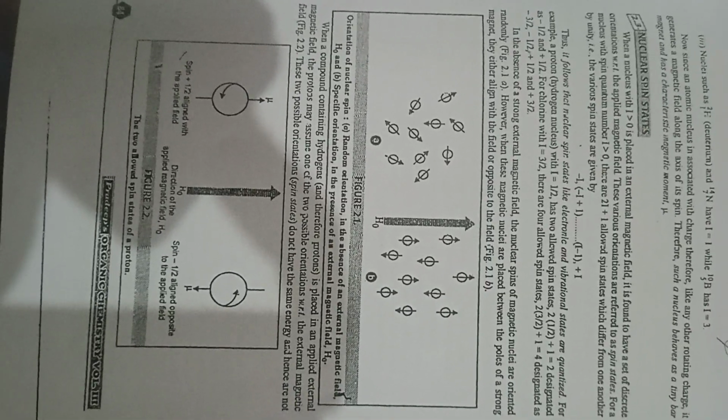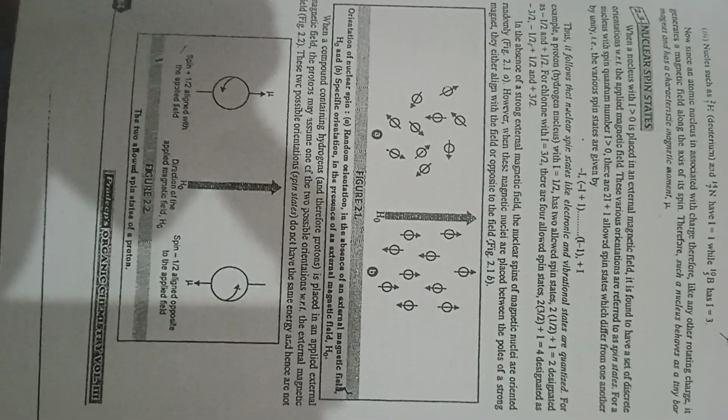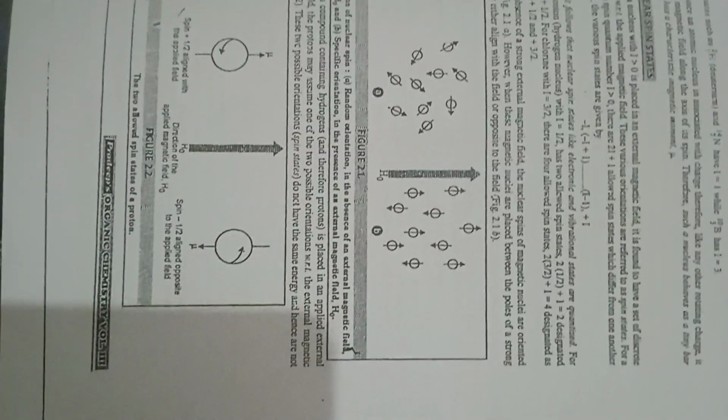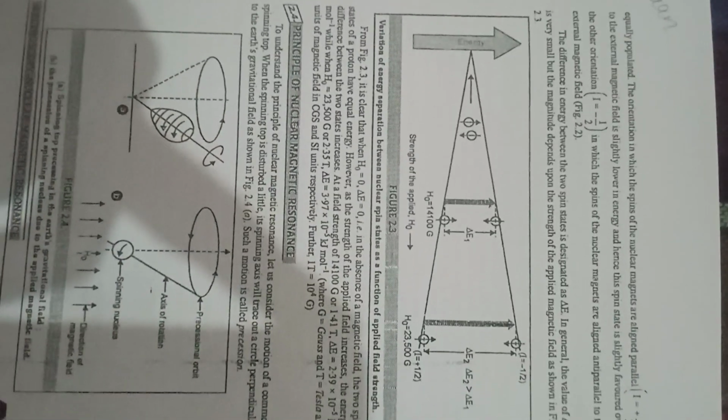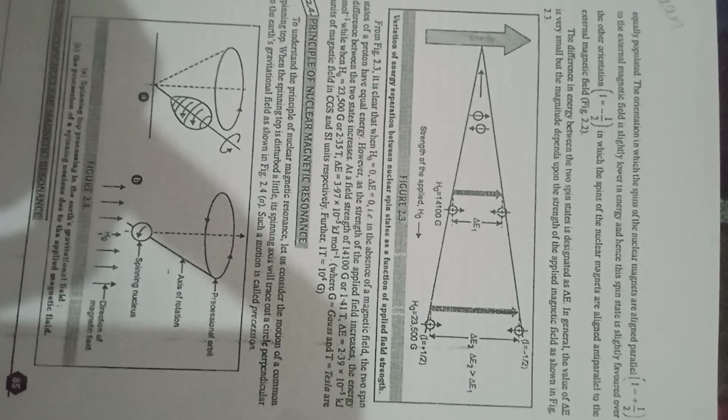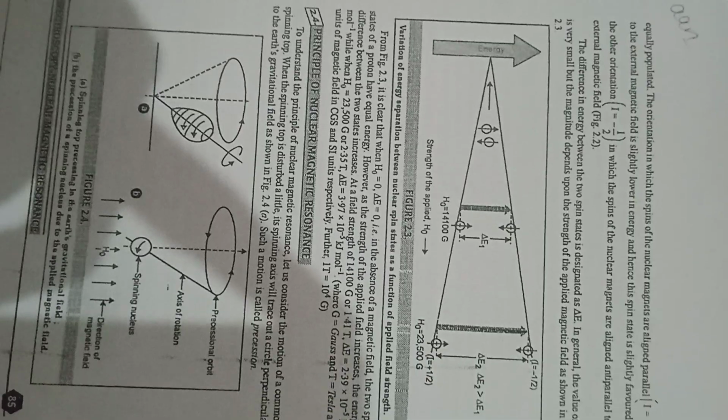These two possible orientations, or spin states, do not have the same energy and hence are not equally populated. The orientation in which the spins of the nuclear magnets are aligned parallel to the external magnetic field is slightly lower in energy, and hence this spin state is slightly favored over the other orientation, I equal to minus 1/2, in which the spins of the nuclear magnets are aligned anti-parallel to the external magnetic field.